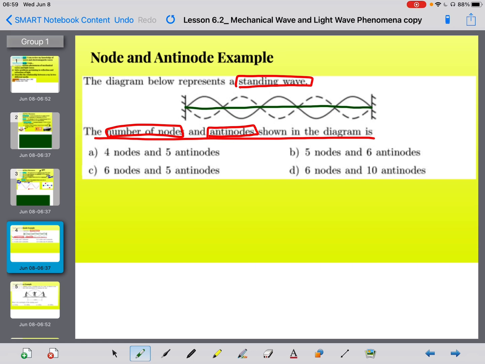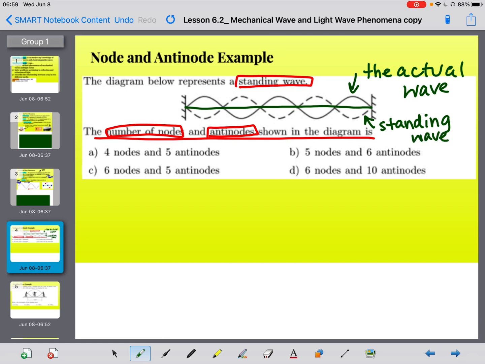That dotted line is not the actual wave. The wave is the solid line. So this is the actual wave, the solid one. Because they have to tell you it's a standing wave, you'll see this. So this is your standing wave. That's how they're going to verify it with a picture. It's kind of hard to show you in two dimensions instead of a moving animation, but this is exactly what a standing wave will look like in a diagram.